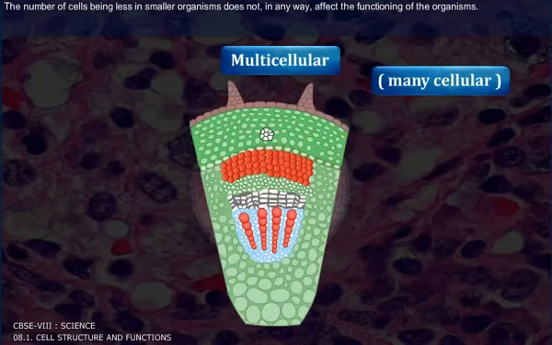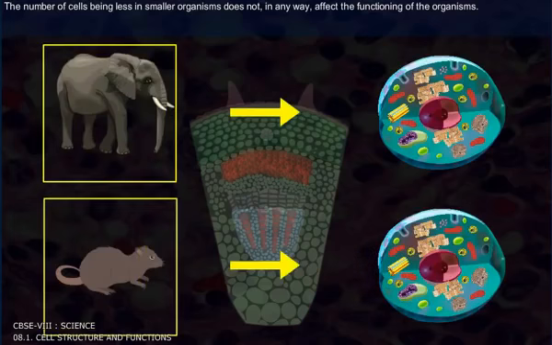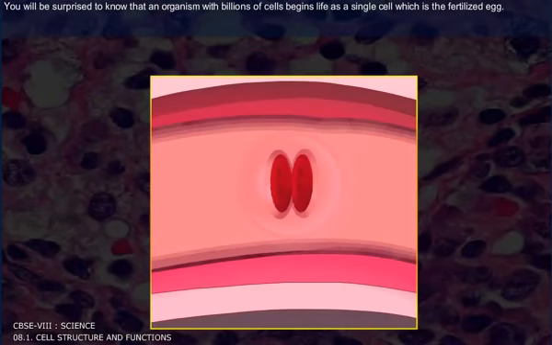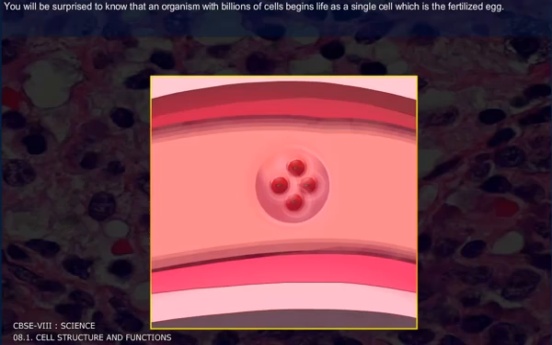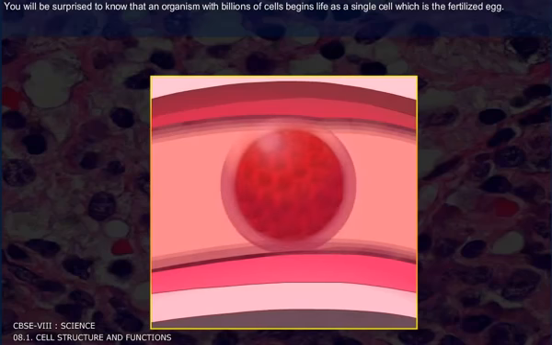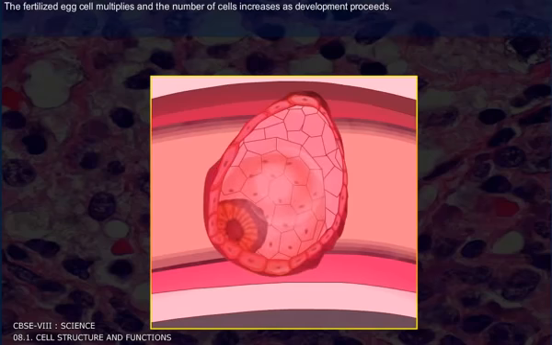The number of cells being less in smaller organisms does not in any way affect the functioning of the organisms. You will be surprised to know that an organism with billions of cells begins life as a single cell, which is the fertilized egg. The fertilized egg cell multiplies and the number of cells increases as development proceeds.